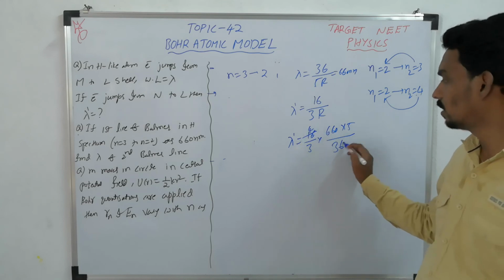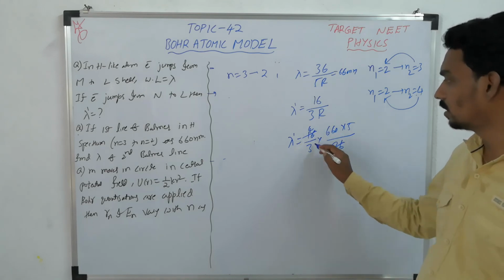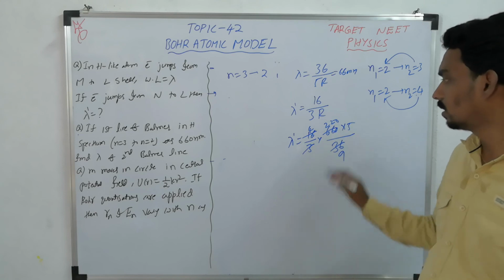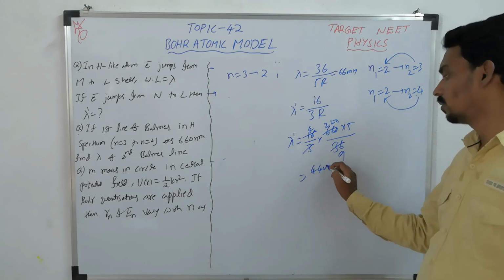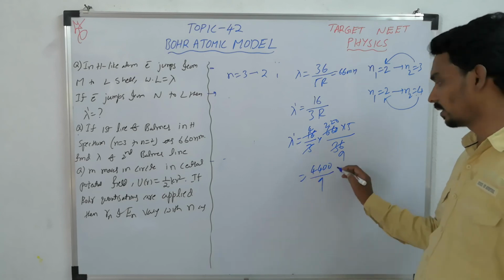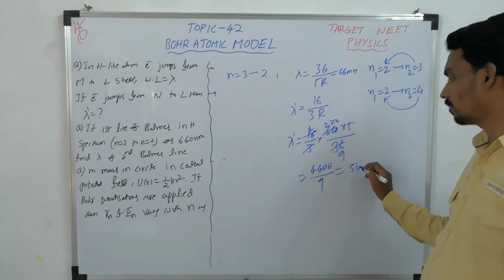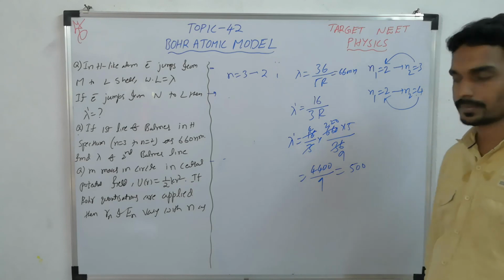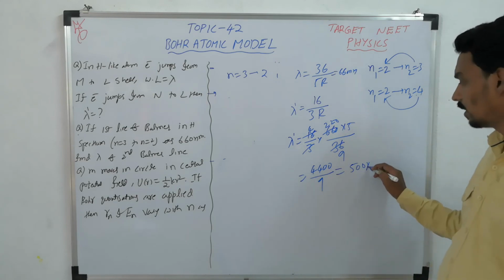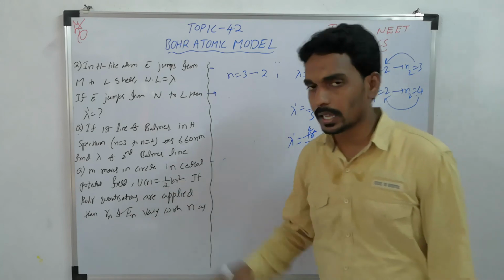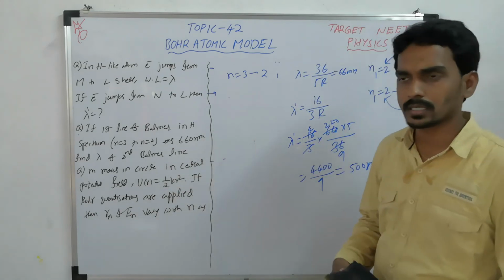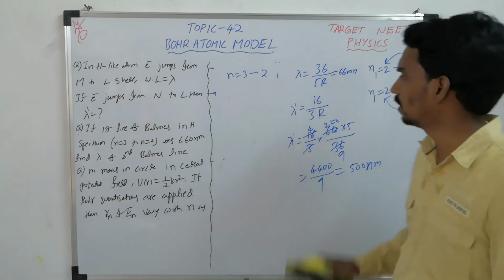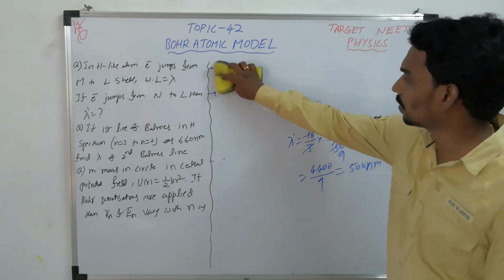So 4 4s are 16, 4 9s are 36, 3 2s are 6, then 4 5s are 20, so 4400 by 9, approximately 500, less than 500. So this is the wavelength of the second line of the Balmer series. You have to take the comparison and try to find the wavelength, but the formula is the same.